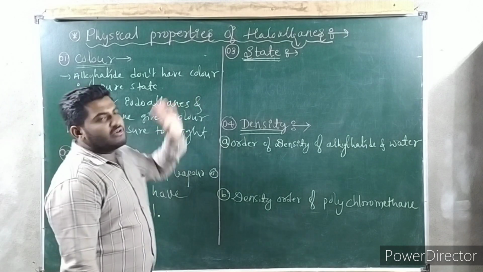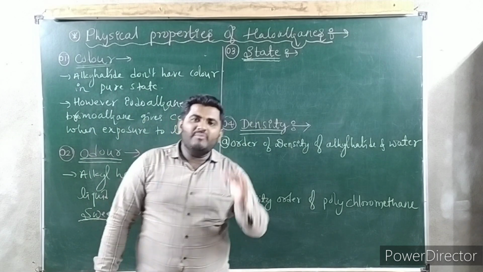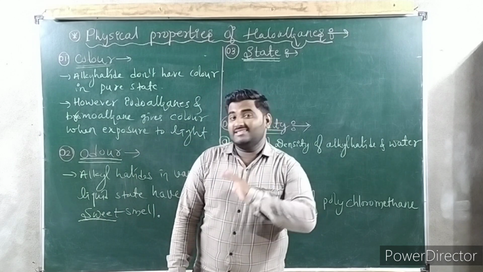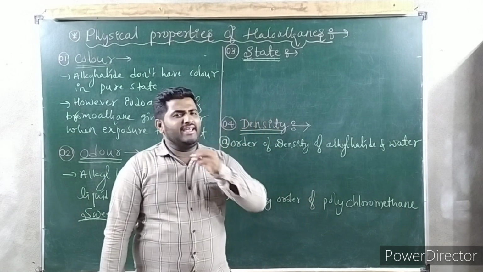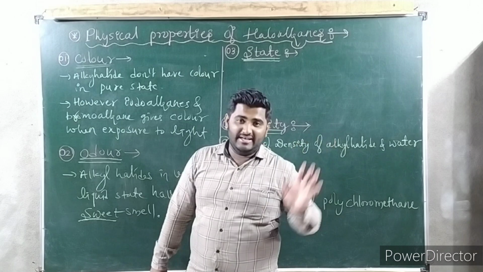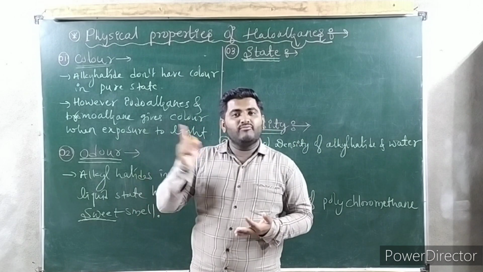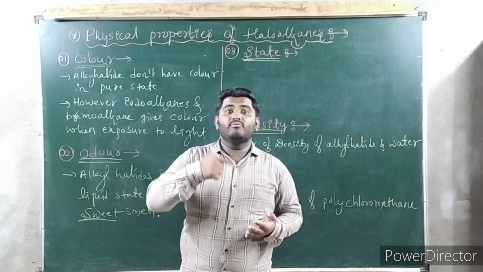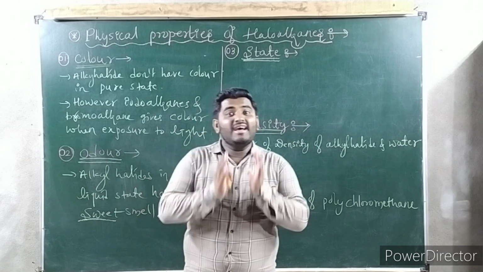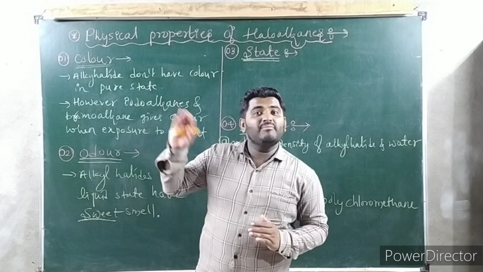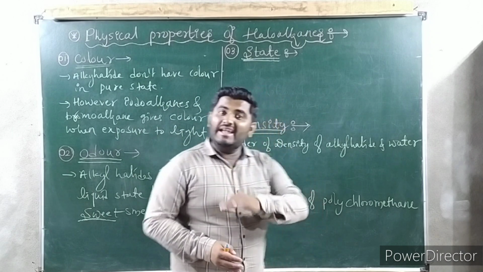Okay. Talking about state, lower members of haloalkanes are gases. Means you can take any methyl and ethyl halides: chloromethane, bromomethane, iodomethane, fluoromethane, chloroethane, bromoethane. These all are in gas form. Higher members are either solids or liquids.